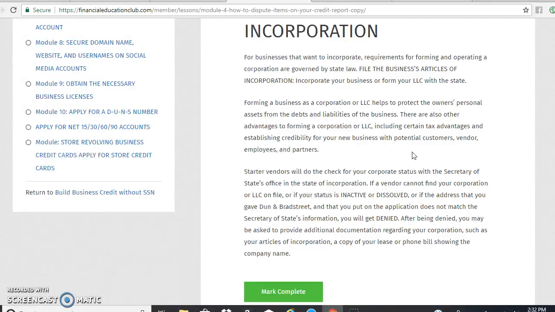Right here, once you file, this is going to be a separate entity from yourself. This is just like a separate person. This business is separate from you. It has its own credit file and everything.